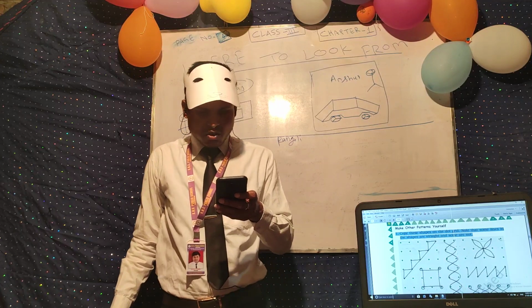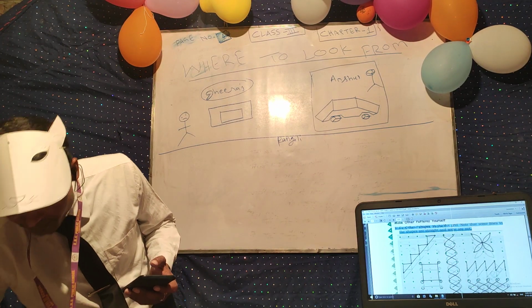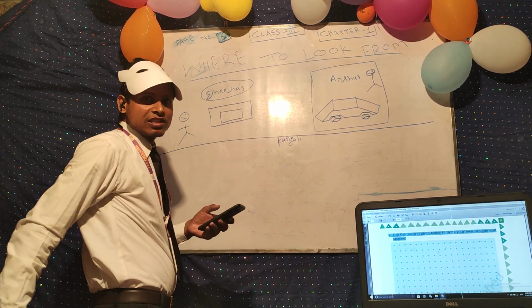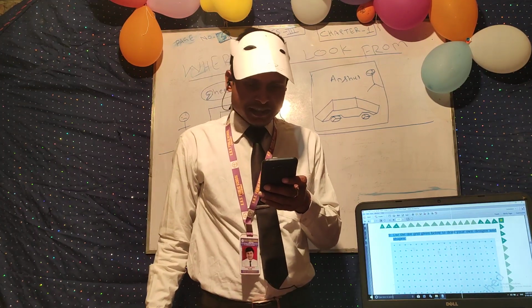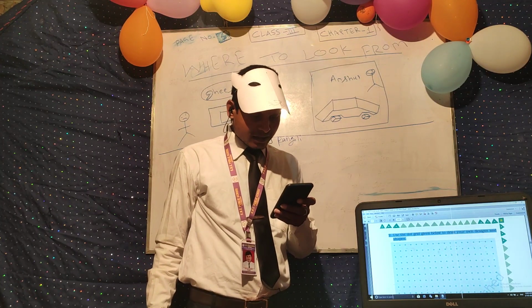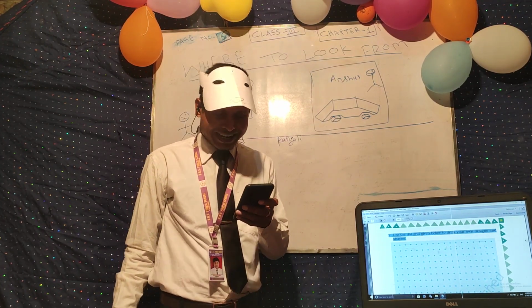Now come to page number 5. So this is page number 5. Use the dot grid given below to draw your own design and shapes. Question number 3 is saying complete the figures to make squares and rectangles.